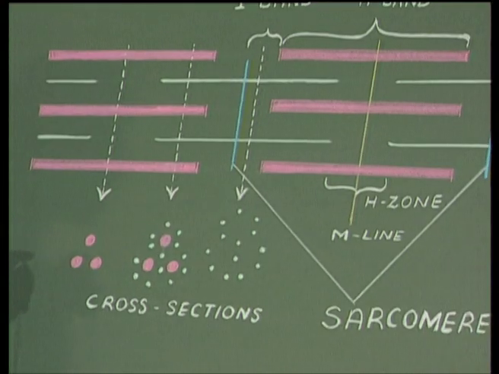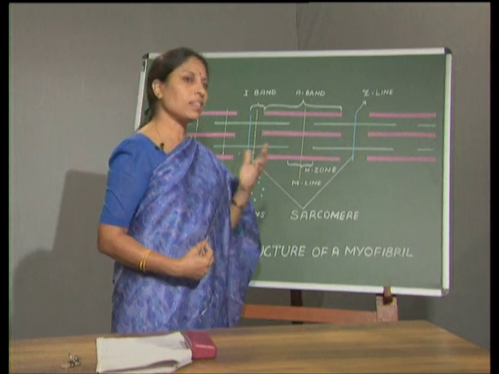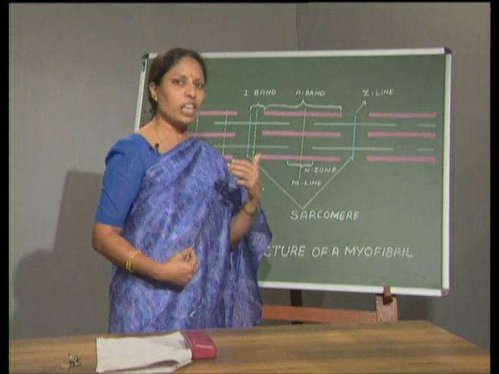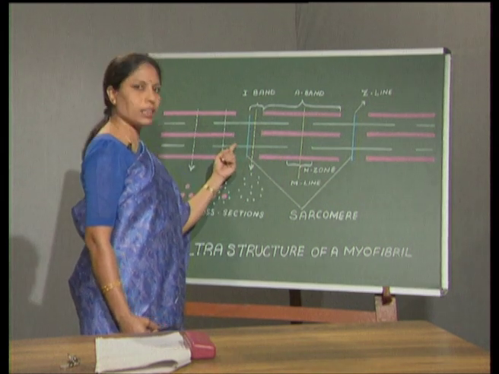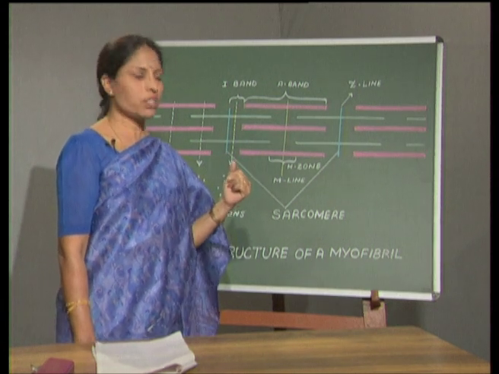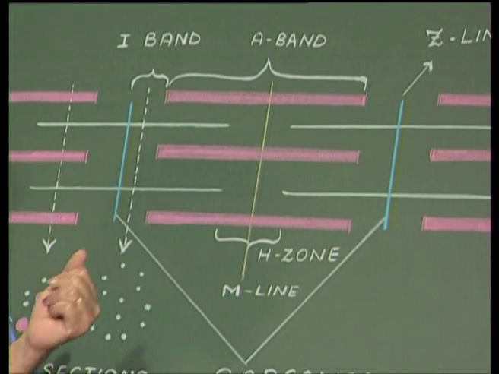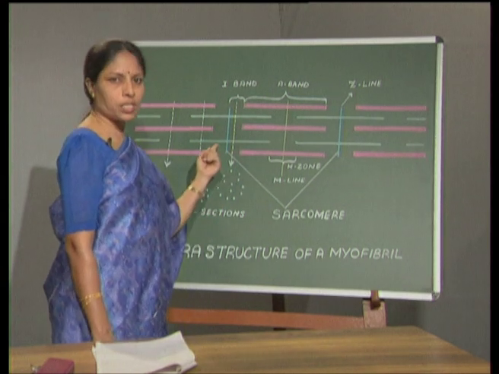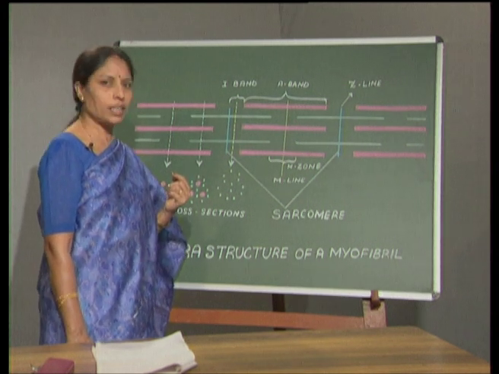Morphologically speaking, there are 2 types of filaments, the thick filament and the thin filament, which we were just now discussing. The thick filament is present in the A band and the thin filament is present in the I band. To have an idea about the relative dimensions of these bands, the A band measures 1.5 micrometers long and 10 nanometers in diameter, and the I band measures 1 micrometer long and 0.5 nanometers in diameter.